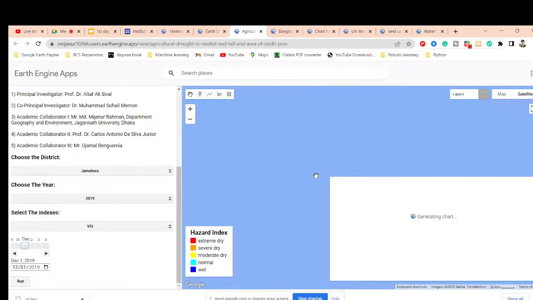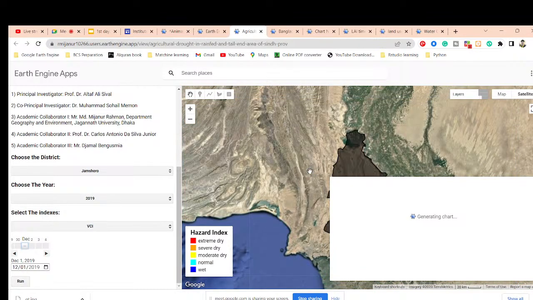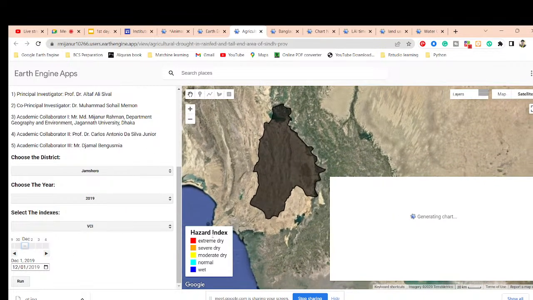Okay, so now it will be executed, and without internet it cannot be loaded, because all of those datasets come from the Earth Engine server. Now it will be classified into extreme dry, severe dry, moderate dry, normal and wet for this region. We also get the time series chart for the VCI, vegetation condition index, showing when it is high and when it is low. You can easily get this from the chart. So it will be loaded. In the meantime, I will also discuss the next step.